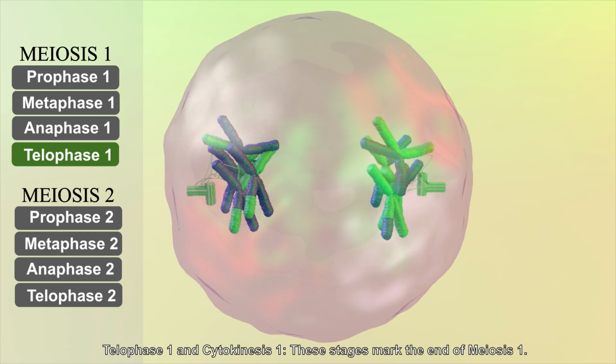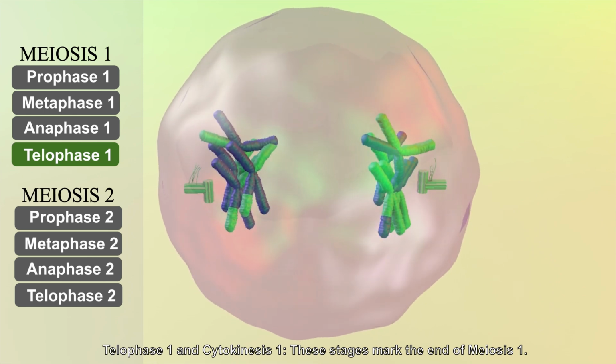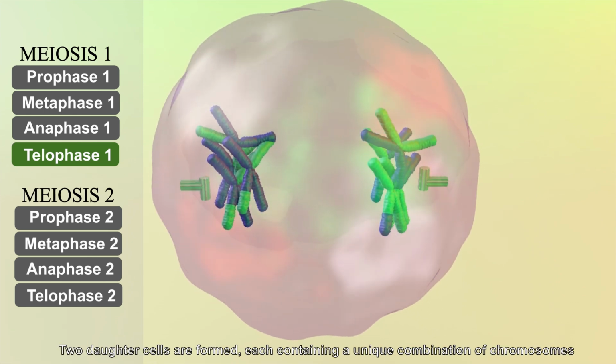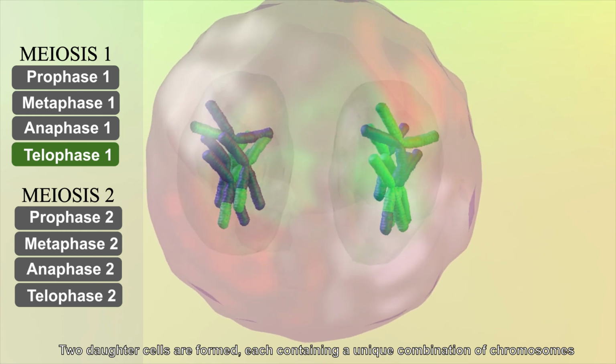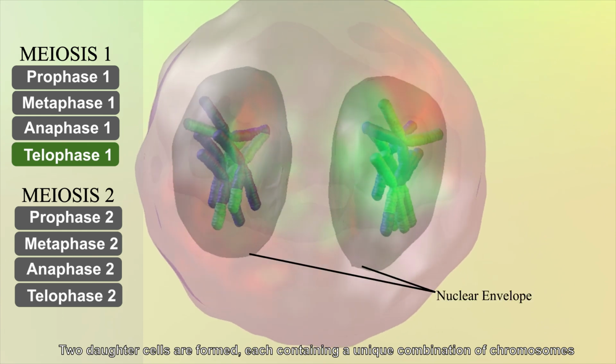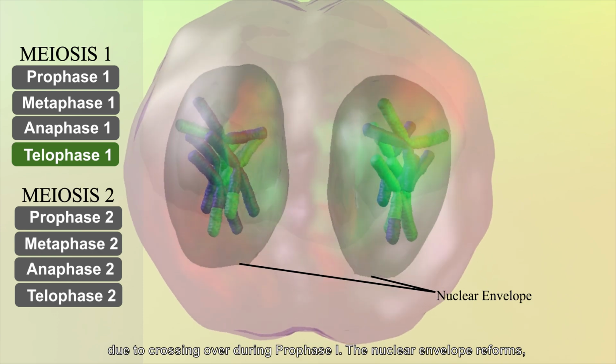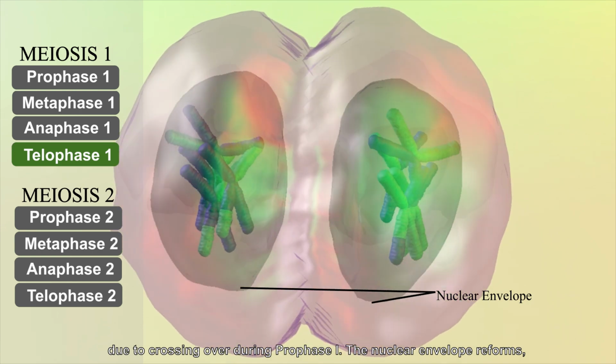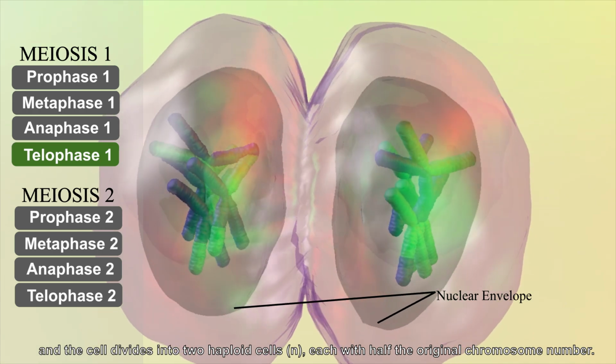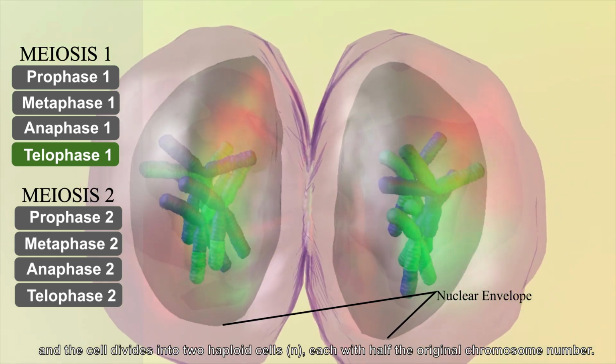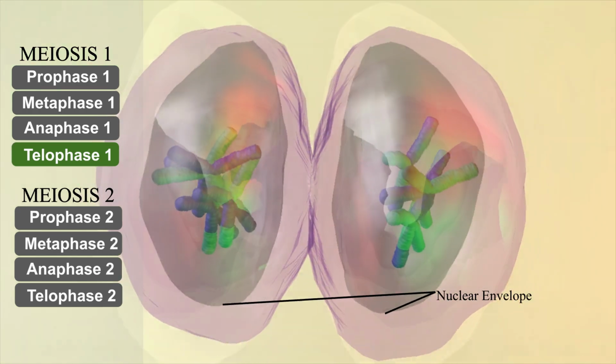Telophase I and cytokinesis I. These stages mark the end of meiosis I. Two daughter cells are formed, each containing a unique combination of chromosomes due to crossing over during prophase I. The nuclear envelope reforms, and the cell divides into two haploid cells, each with half the original chromosome number.